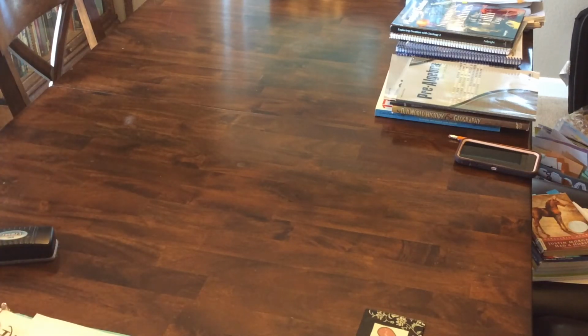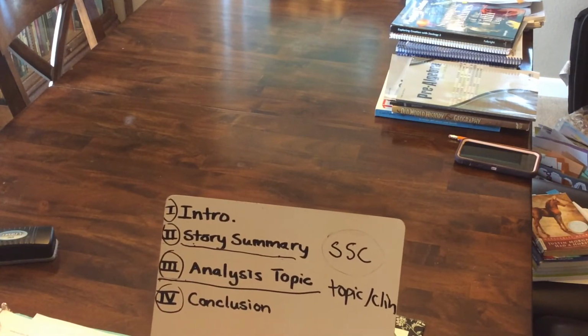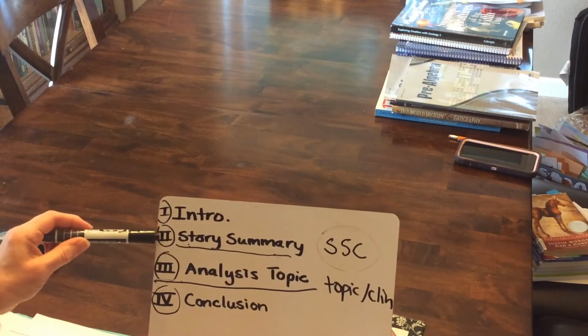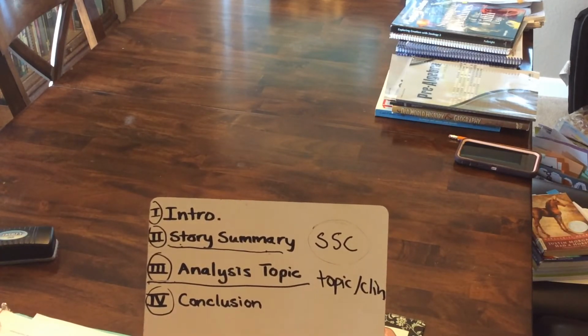Okay, class, we're moving right along here. You've got your story summary keyword outline done. Remember, there's no topic clincher. Our analysis topic paragraph keyword outline is done. It needs a topic clincher.